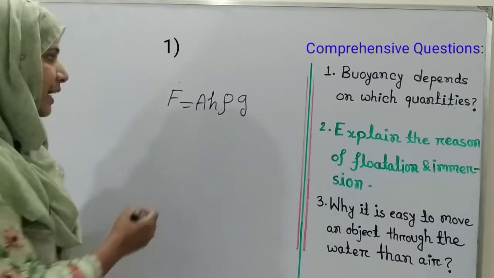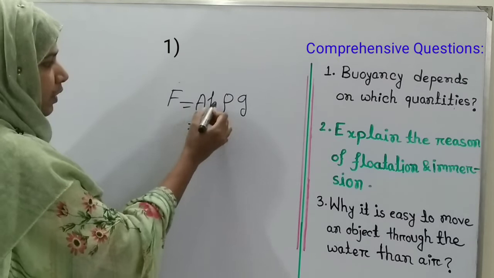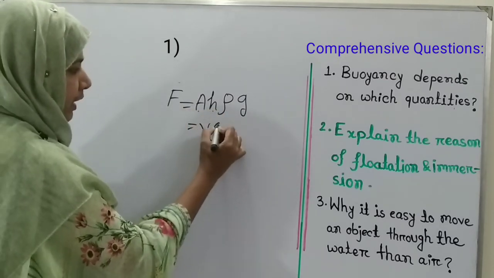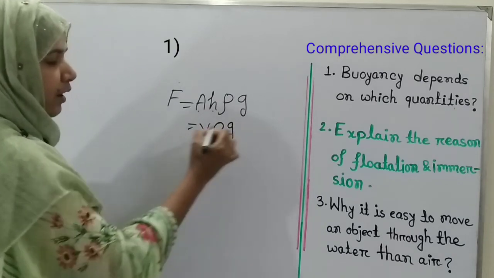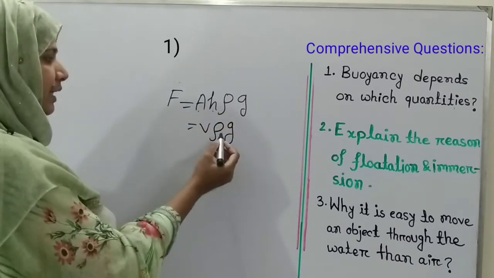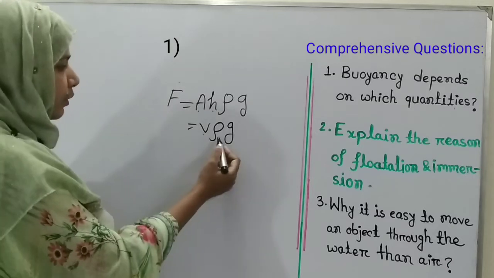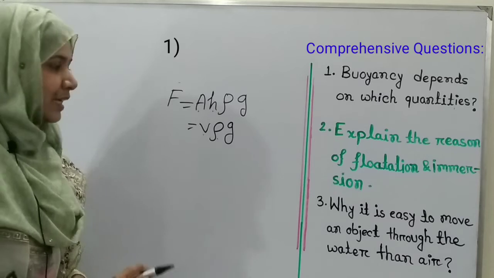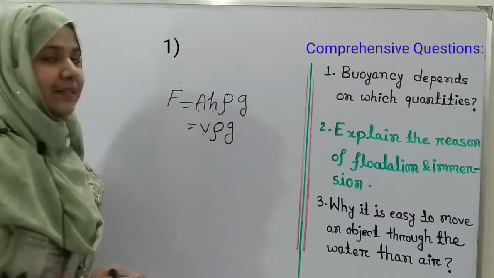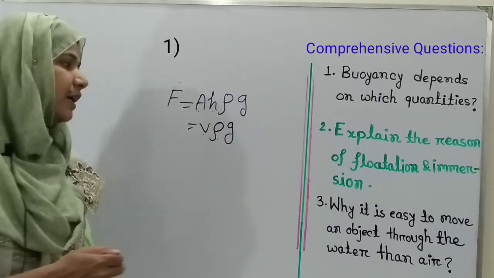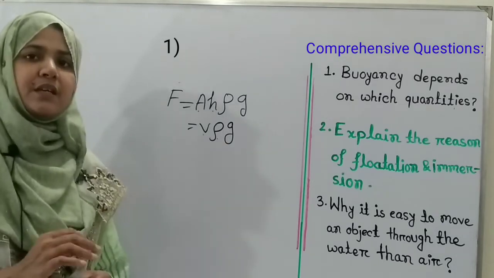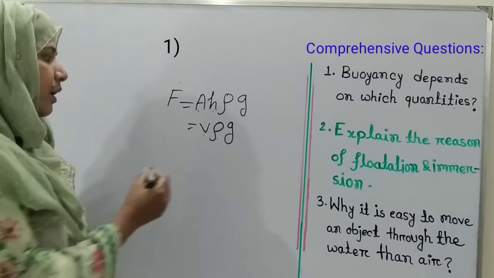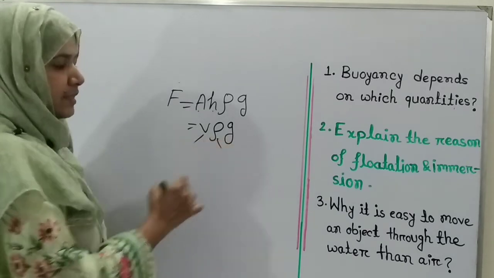So we can say that buoyancy depends on area and height, or volume, and density, because here V means volume, rho means density of the liquid in which the object is immersed, and g means the acceleration due to gravity, which is always constant. So buoyancy mainly depends on two things, volume and density.